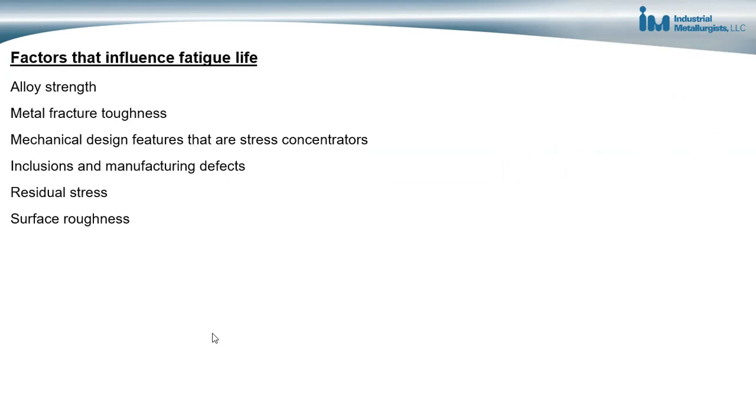So there are a number of factors that influence fatigue life. Some of them are shown here. This includes alloy strength, the metal's fracture toughness, mechanical design features that are stress concentrators, inclusions and manufacturing defects that are also stress concentrators, residual stress, and surface roughness. So first I'll talk about alloy strength and fracture toughness.